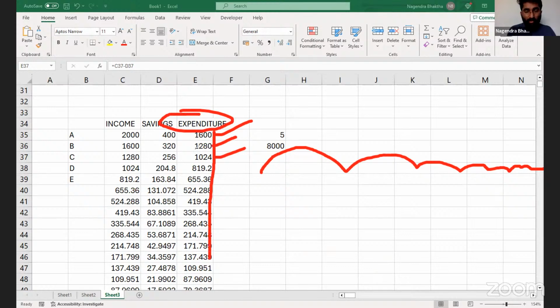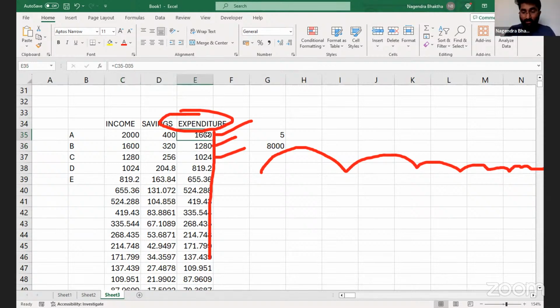If you go on adding all these in an Excel sheet, there is a shortcut. You just click on this column and the total of all these is given here. It is 8000. 1600 became 8000. The change in initial 1600 led to 8000 income. Of everyone's income, correct? No, 1600 is the expenditure of Mr. A, but that is the income of Mr. B. Once expenditure is others' income.